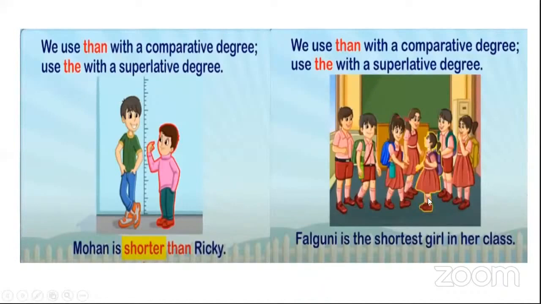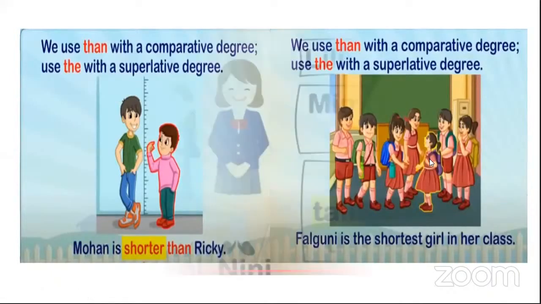So here the girl is Falguni. This girl is the shortest girl in her class. She is the shortest girl in the whole class. So I am comparing Falguni with the whole class, with more than two, three, four kids. So when I am using the superlative degree, I am using the.